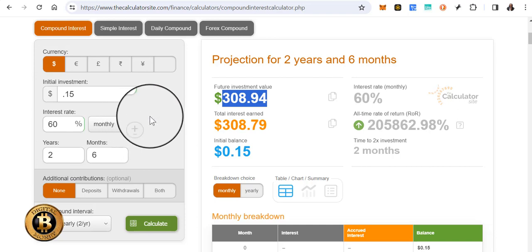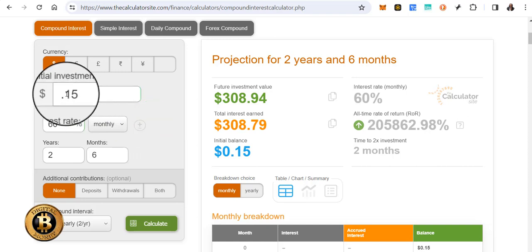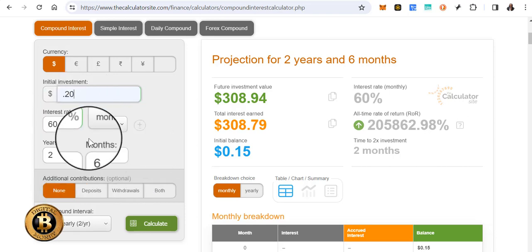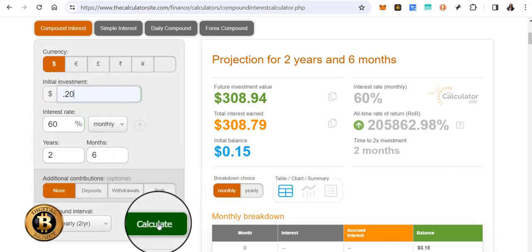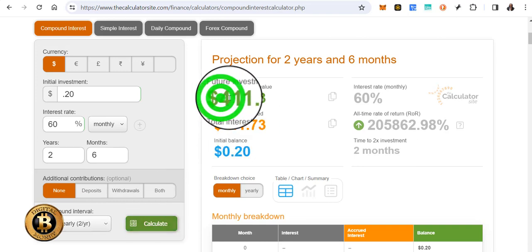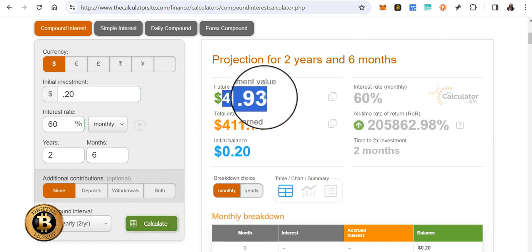Let me show you another one. Say someone wanted to do 0.20 as their initial Bitcoin stake for the 2.5 years on the same strategy. We click calculate. That's going to bring back 411 Bitcoin in 2.5 years.